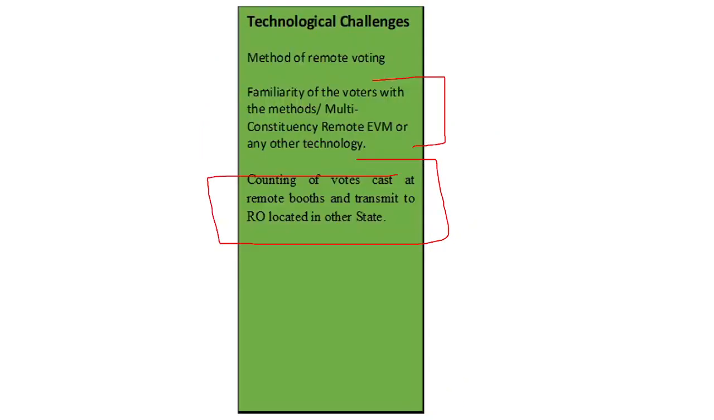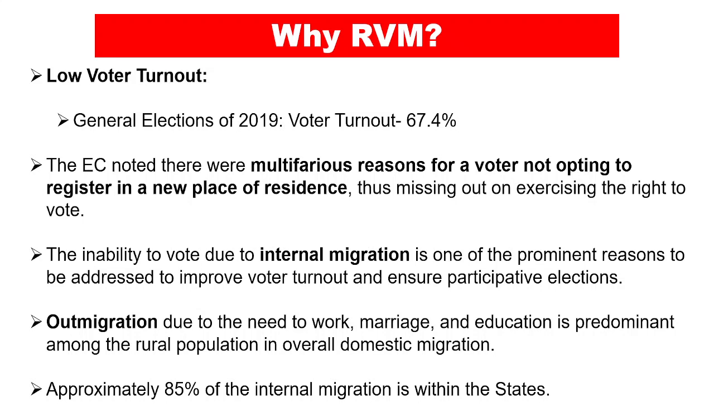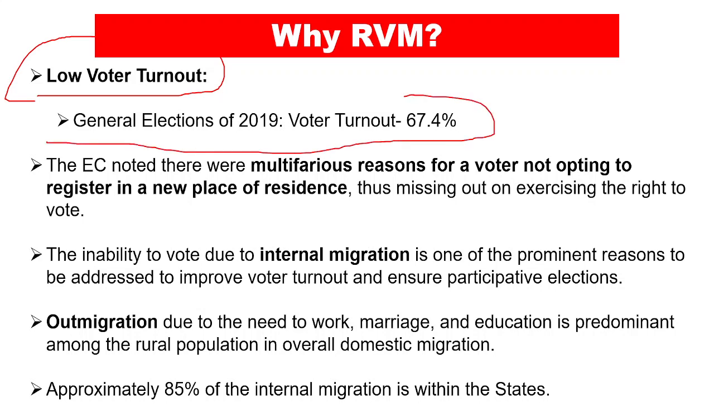Now let's talk about the way forward in this regard, but before that, why do we need RVMs? Why has the Election Commission come up with the concept of RVM? So basically this is due to the fact that the voter turnout at the booths has been very low. In the general elections of 2019, voter turnout turned out to be 67.4%, and all the other voters did not even bother to vote, right? This becomes a problem for democracy, because some of the voters are not able to cast their vote.